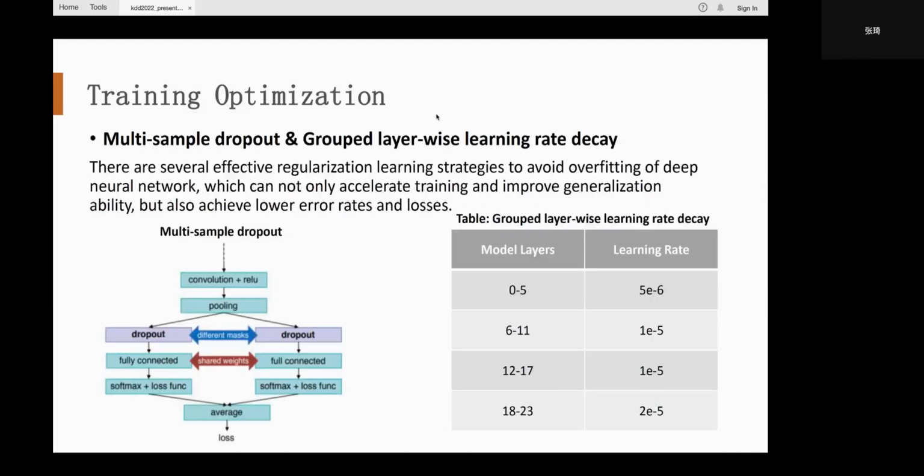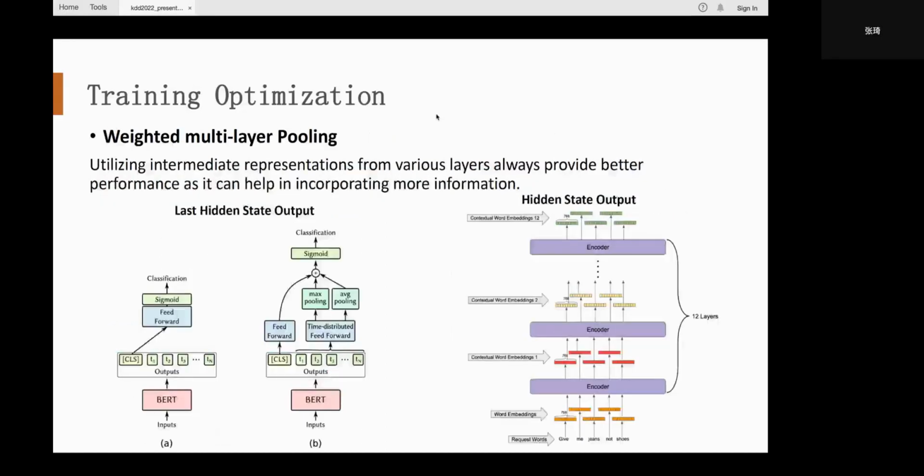Dropout is an efficient way of avoiding overfitting during training. In our experiments, we use a group of dropout layers with dropout ratios between 0.1 and 0.5 to make our model more robust. Besides, features from different layers have different representations. As a result, fine-tuning the model with different learning rates can make it more robust.